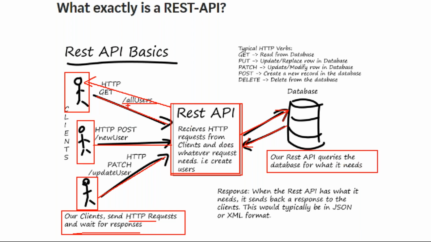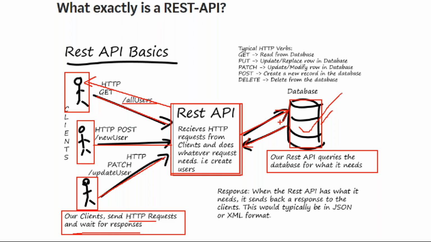For example, for getting all users, I want to get all users from such-and-such table. That query is given to the database, and that's how the data is obtained. Or else I want to create such-and-such data, so the query is given and the new data is going to be created. So like that, the REST API queries the database for what it needs. Every API has some meaning, so according to that meaning, the related operation is performed.